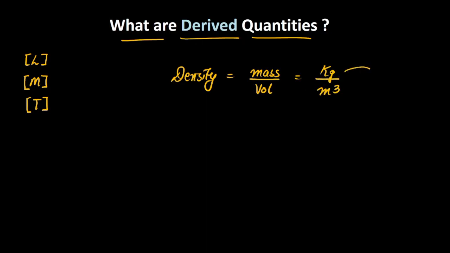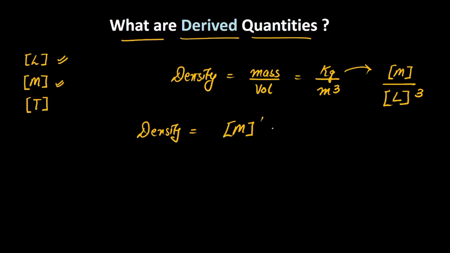Now, what is this kilogram? Kilogram is nothing but the SI unit of mass. So, I can just write its dimension as M. And what is meter cube? It is nothing but length cube. So, I can just write it as L cube. So, I can say the density can be represented as M raised to the power 1, L raised to the power -3, and T raised to the power 0.